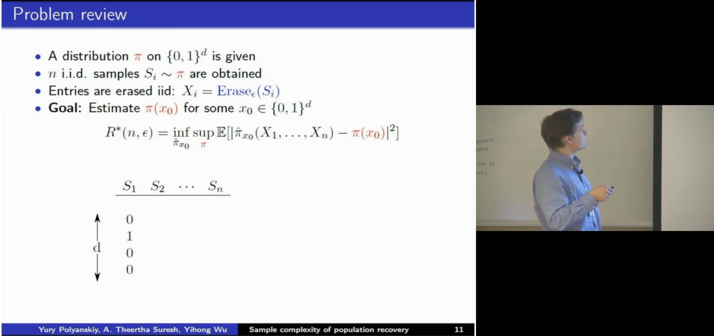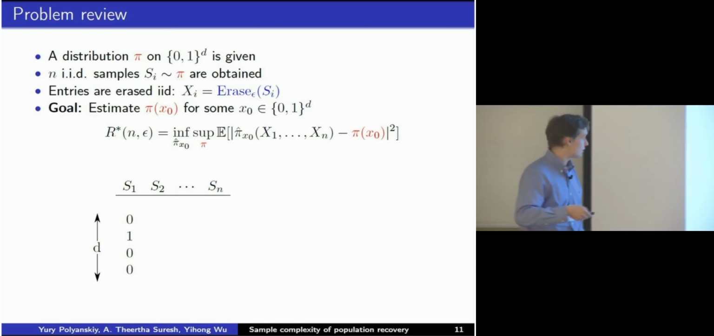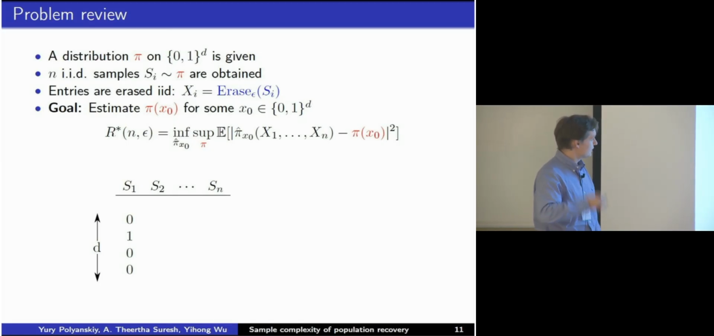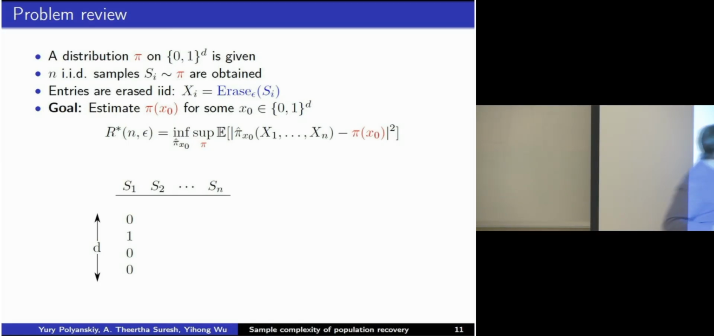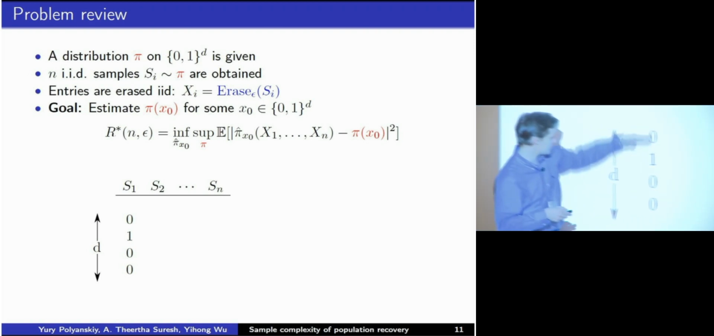Again, we have a distribution pi on the d-dimensional hypercube. We get iid samples from pi, and then they're erased. Let's look at some animation, which took me a whole 2 hours to make. So we have the samples from this distribution. These are true answers of people to two different questions. It has 0, 1, 0, 1.